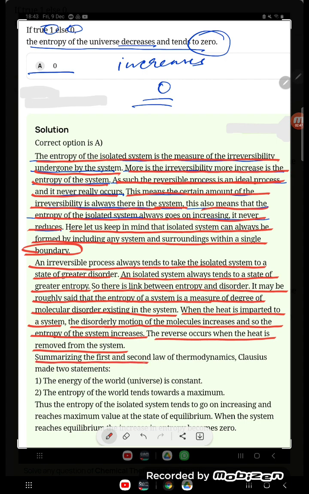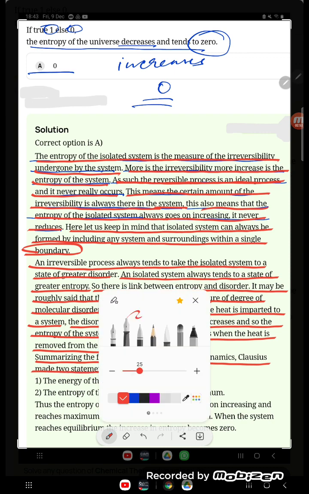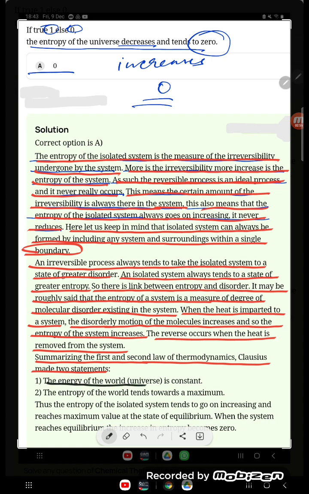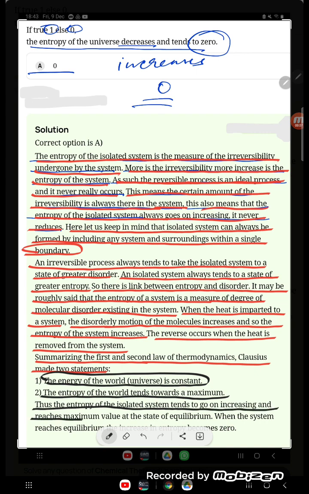Summarizing the first and second laws of thermodynamics, Clausius made two statements. What are these two statements, student? First, the energy of the universe is constant. Second, the entropy of the world tends towards the maximum. Thus, the entropy of an isolated system tends to go on increasing and reaches a maximum value at the state of equilibrium. When the system reaches equilibrium, the increase in entropy becomes 0. So this is all about the answer, student.